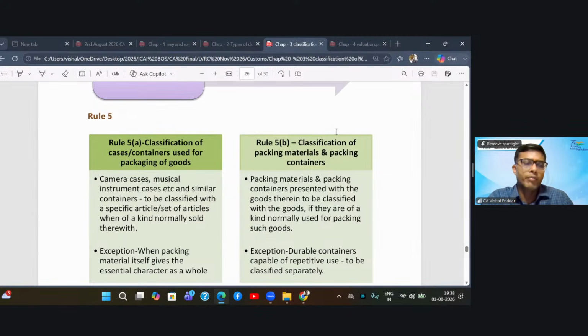Similarly, let us say you are manufacturing chocolates. So you will pack it in a box. That box will be placed in a carton and then it will be sent to the market.